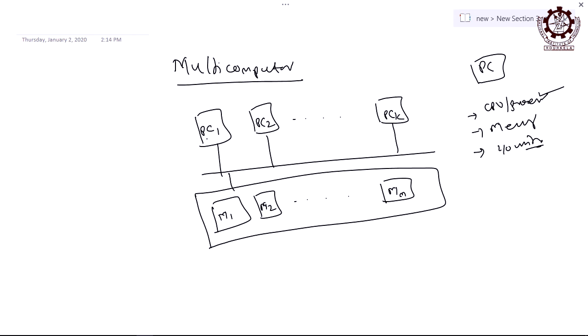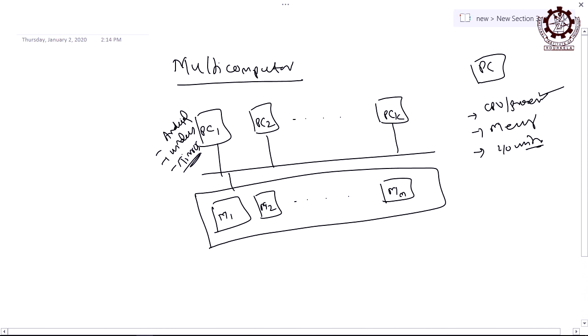I think you understood the meaning of autonomous. That means I can run an operating system on each of these devices. I can have Android, or Windows, or any operating system like TinyOS. A large number of operating systems are POSIX. We shall see what different distributed operating systems are available, right.